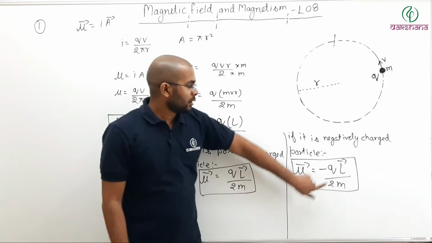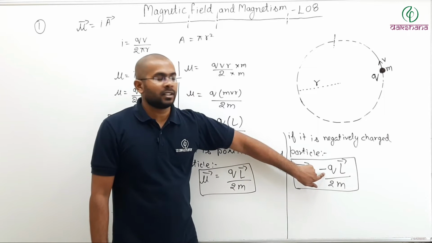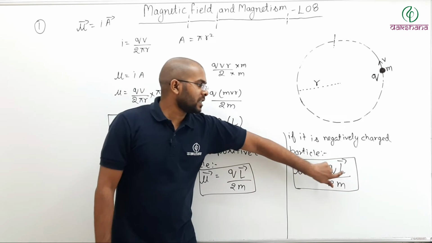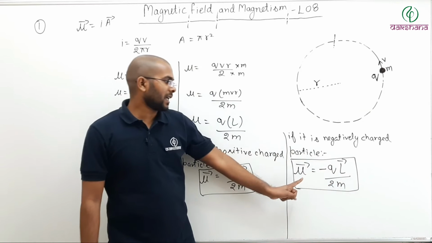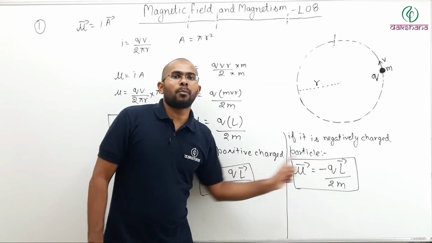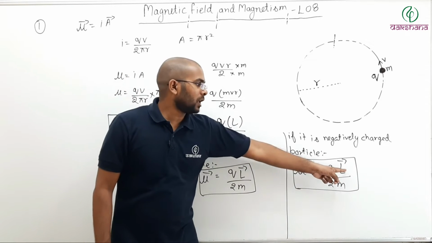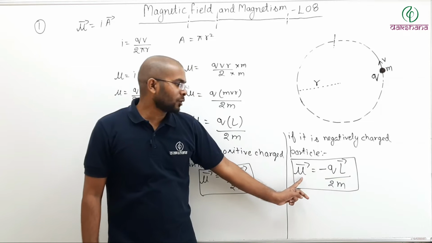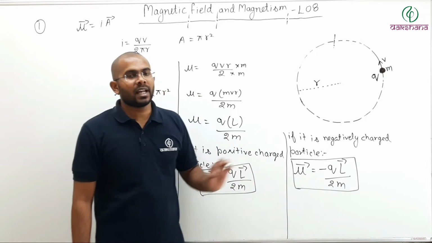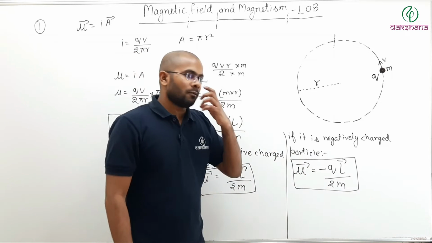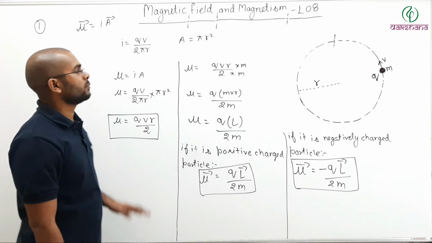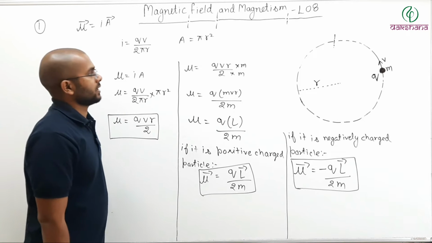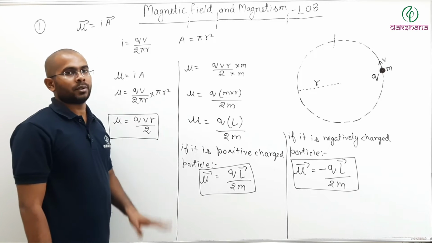What is the role of the minus sign? The minus sign means angular momentum and magnetic moment have opposite directions. If the angular momentum is plus i, then the magnetic moment will be minus i. That way you can tell the magnetic moment due to motion of a charged particle. You can pause the video and note it down.